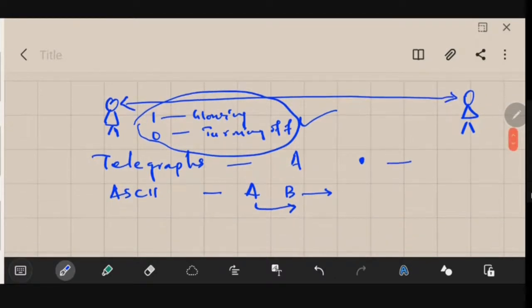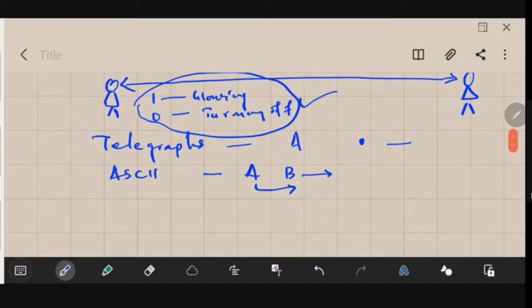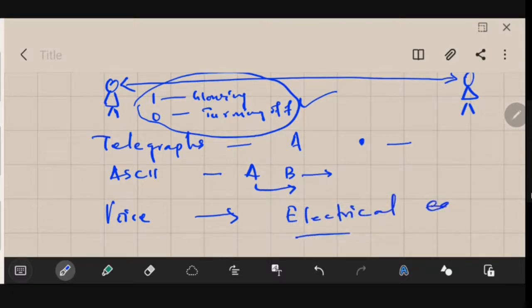So in our analog or digital communication, suppose some voice signal is there, we convert that voice signal into its electrical equivalent. So it will now be an electrical signal and it could be transmitted. That's why we have written the description of the message signal by a set of symbols. So it could be electrical, oral or visual.